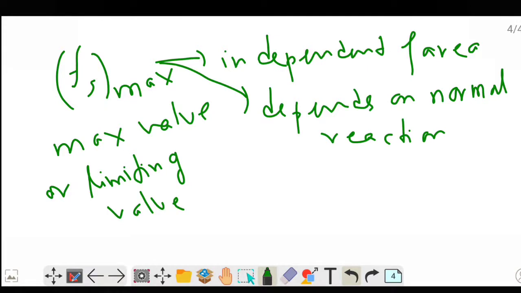And how does it depend? This maximum value of the static friction, Fs max, is directly proportional to the normal reaction.